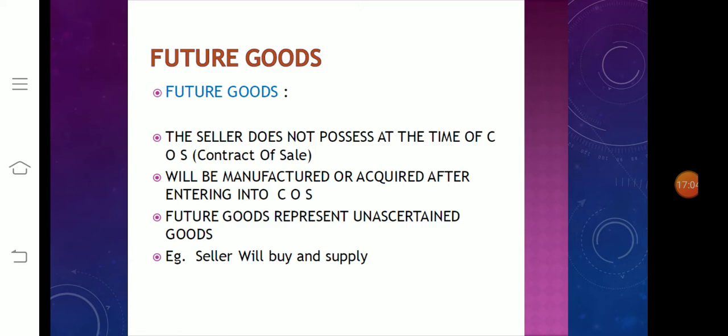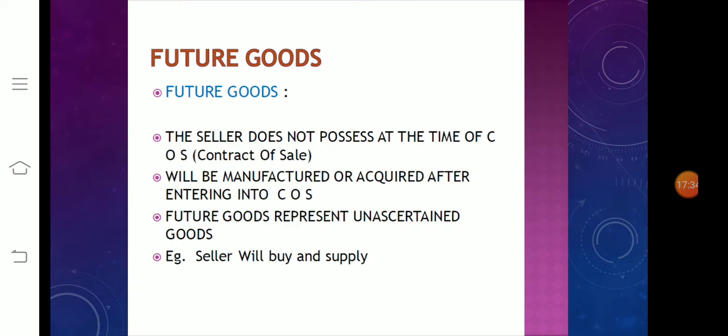Then next one, future goods. These are goods which a seller does not possess at the time of contract of sale, but which will be manufactured or produced or acquired by him after entering into the contract of sale. For example, a contractor agrees to supply 100 bags of rice to B for a marriage feast. It is a case of future goods.